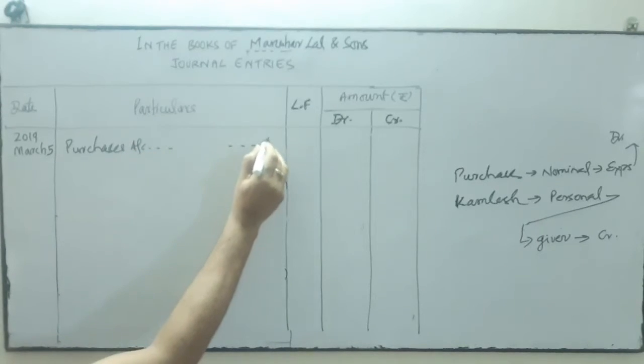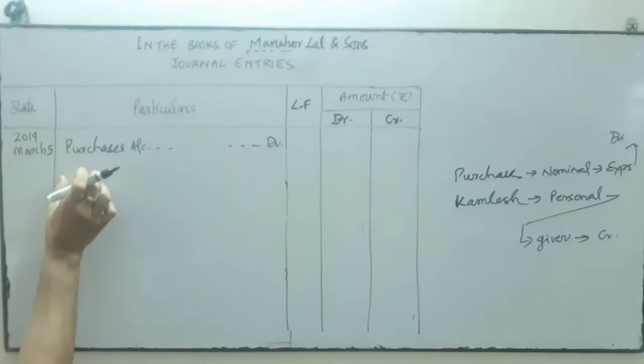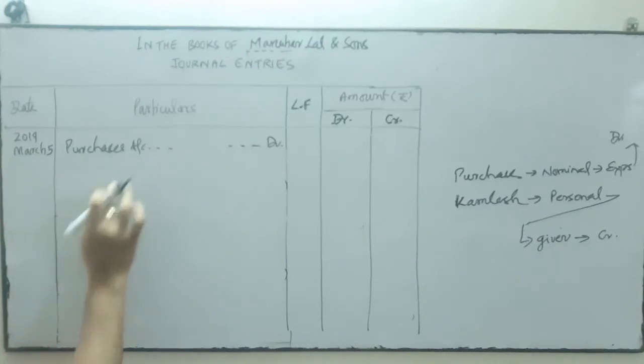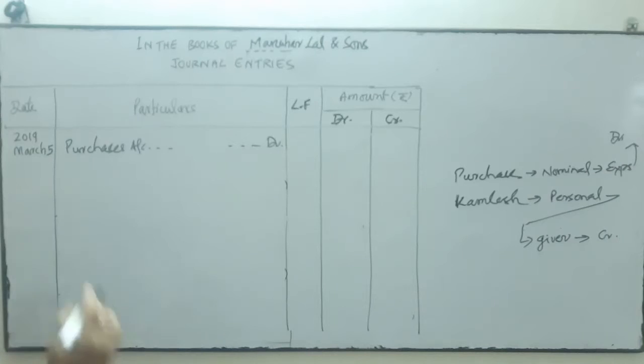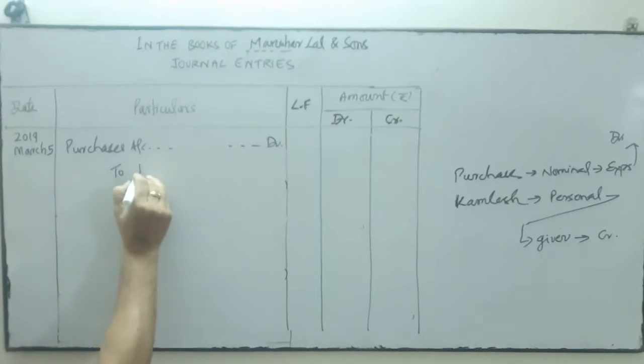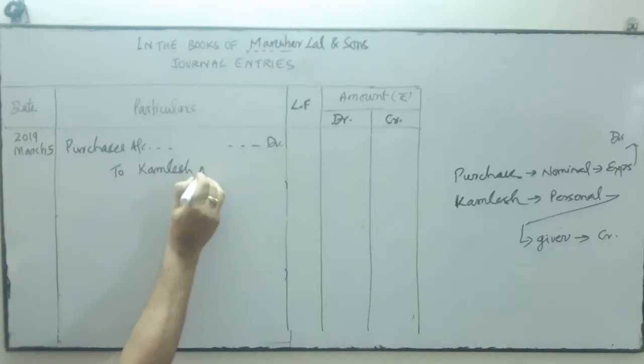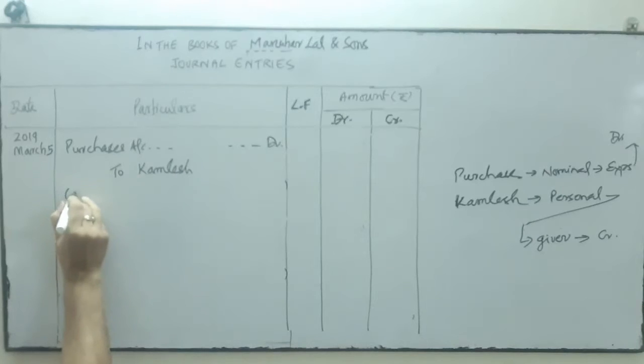We'll write it this debit. Thereafter we'll take the space once again. We'll take the space in every transaction when we are going to write the credit. So start with the 2. Credit, start with the 2 and we'll write the Kamlesh. Kamlesh account is credited.